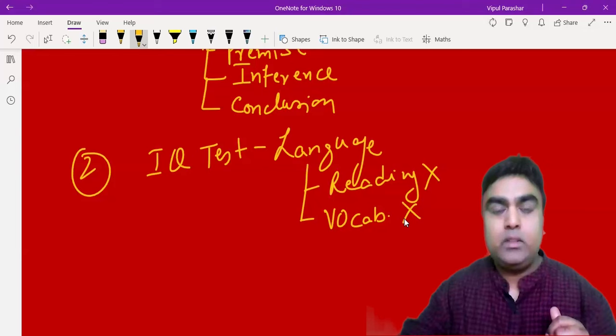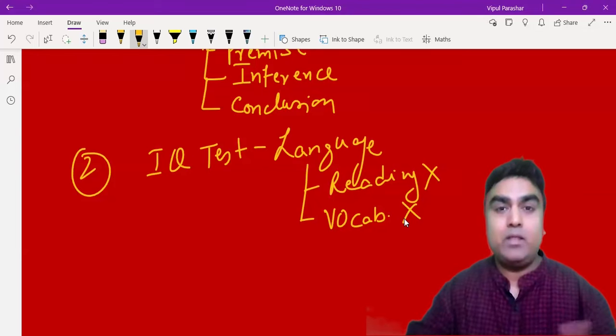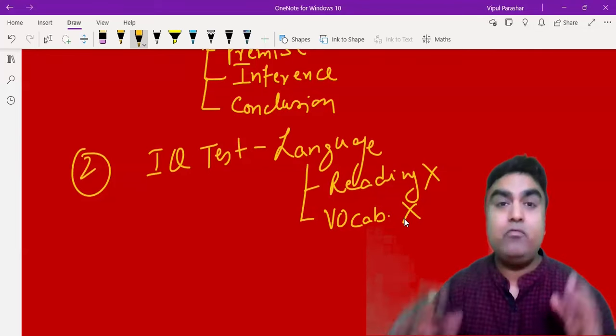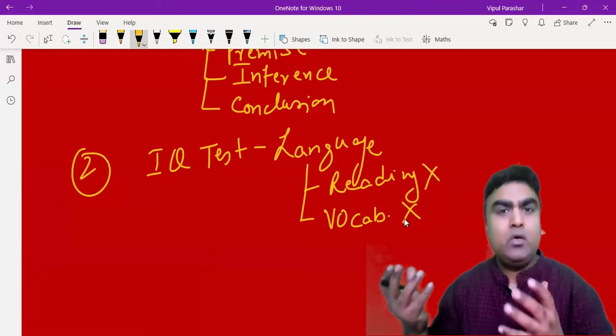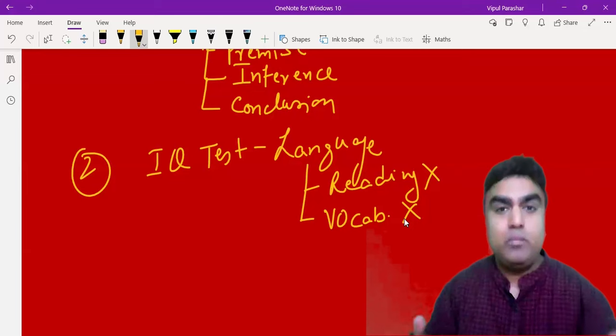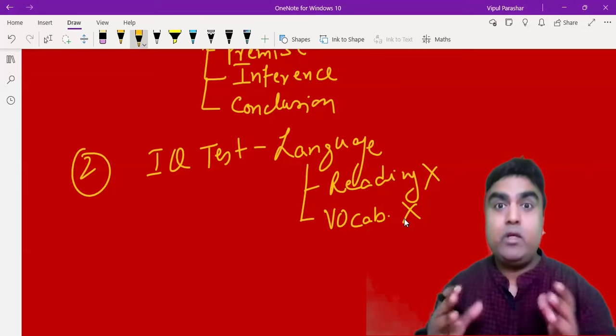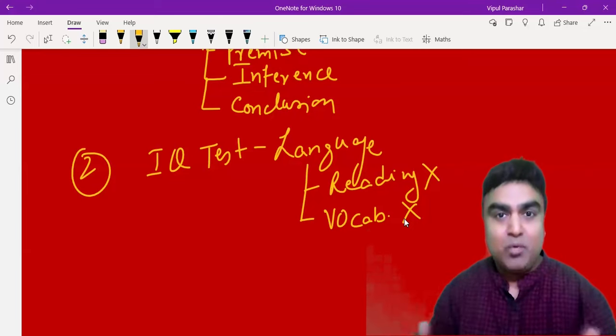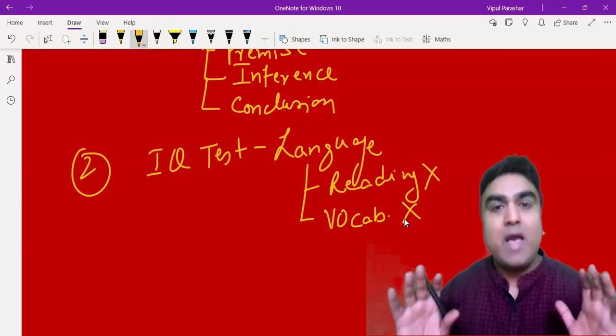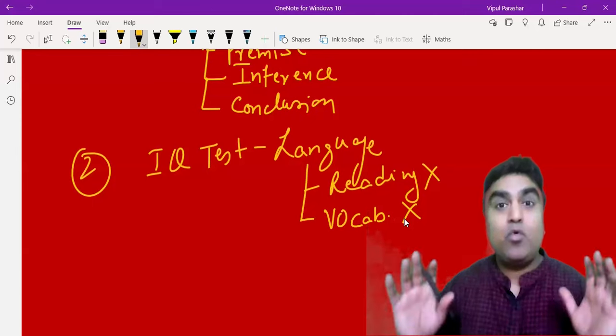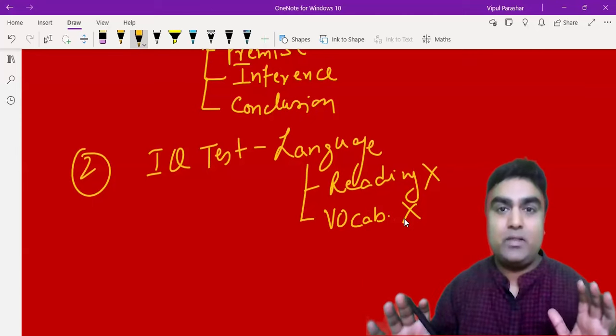Next is vocabulary. You don't need to have a very good vocabulary. If you are a graduate, which a CAT and GMAT or a UPSC and SSC guy would be, and if you're able to understand your course books, then you are apt, equipped, and qualified to go for any IQ test.